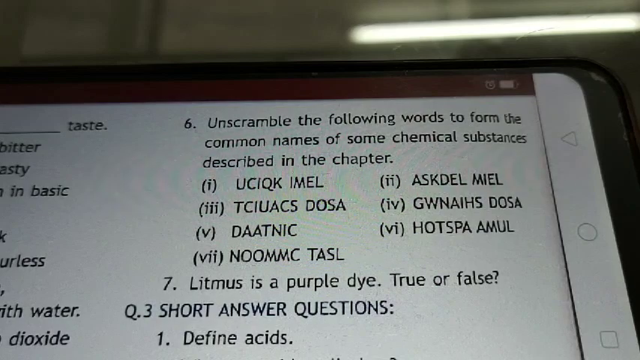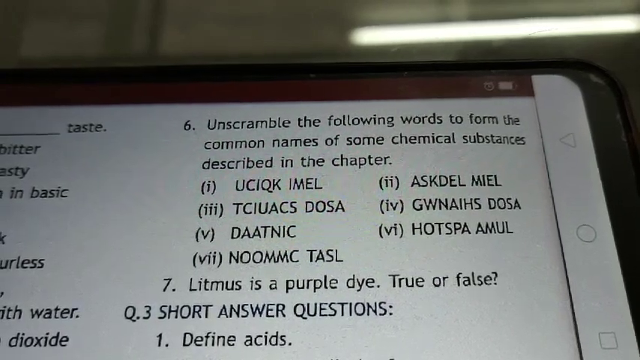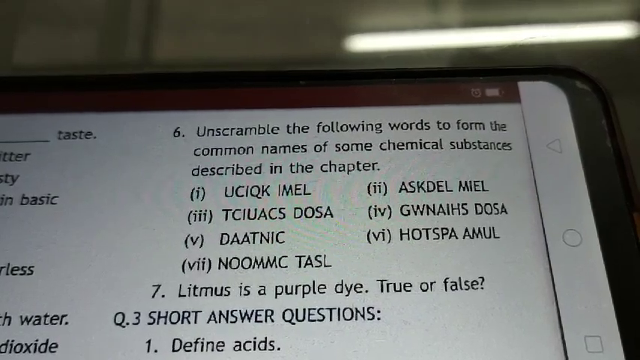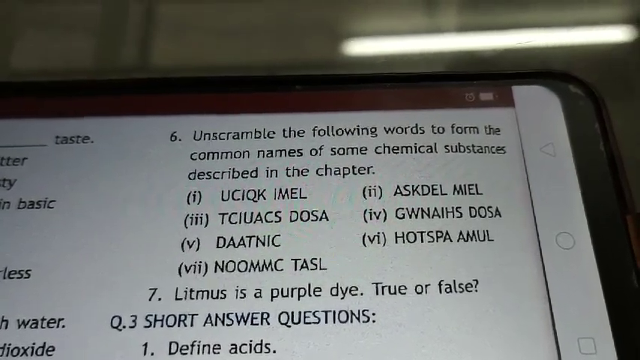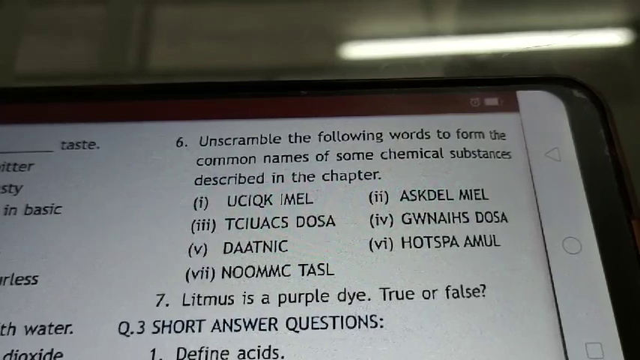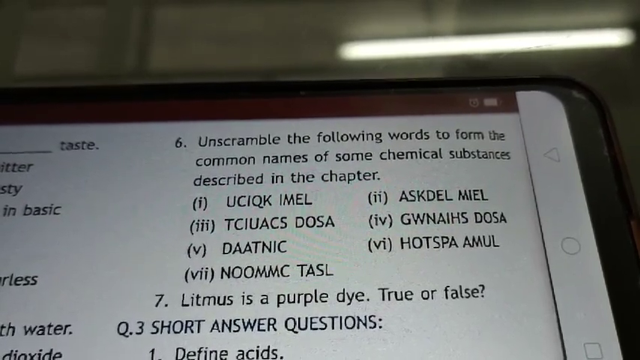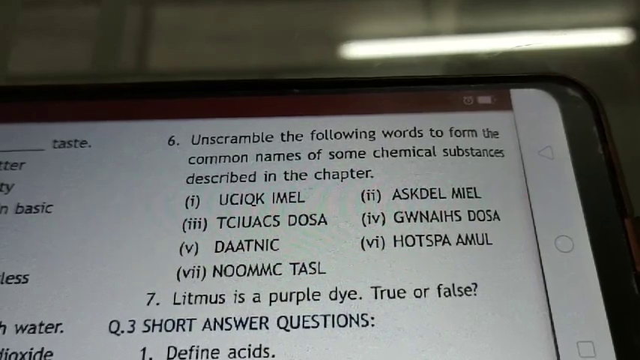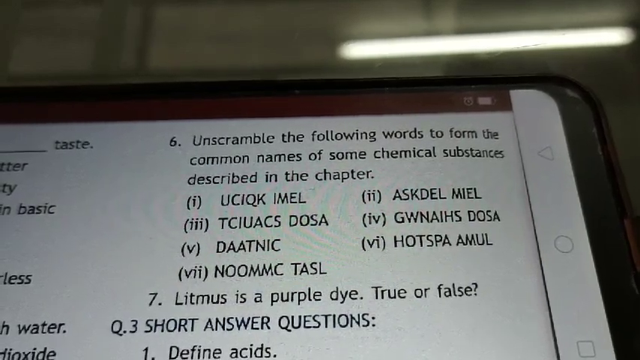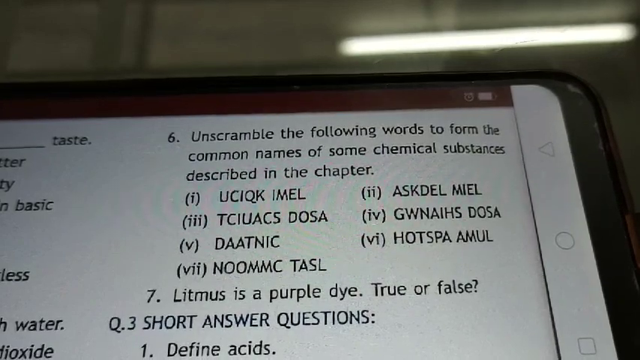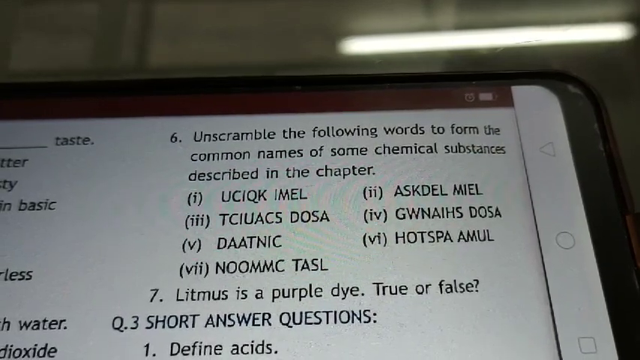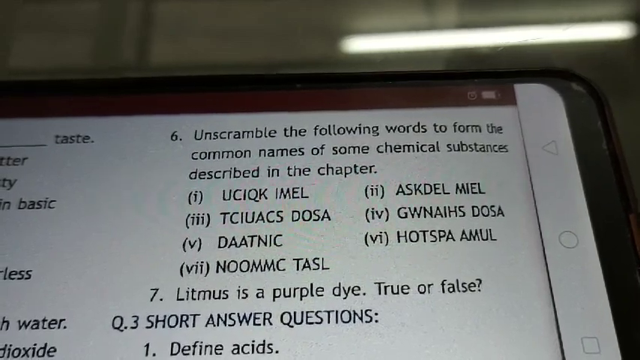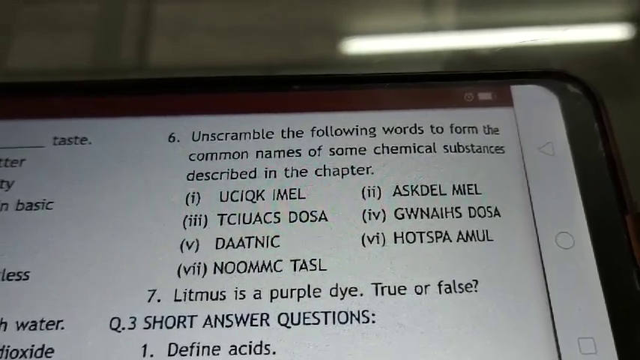Students, our next question is question number 6. Unscramble the following words. That means you have to just rearrange the alphabets given in the different parts, so that you will get a name of a chemical substance that is described in the chapter. See, first when you solve this, you will get the answer quicklime. So the rest of the parts you have to solve by yourself, and definitely you will enjoy this question.